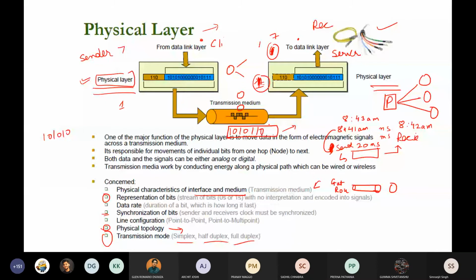Another one is half duplex. You can send and receive, but not at the same time. In full duplex, you can send and receive at the same time.